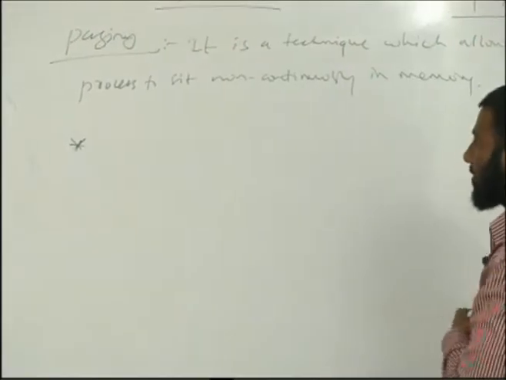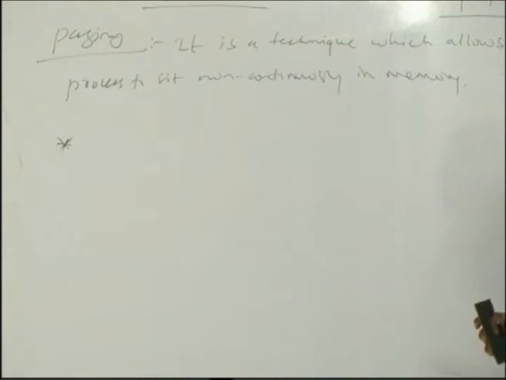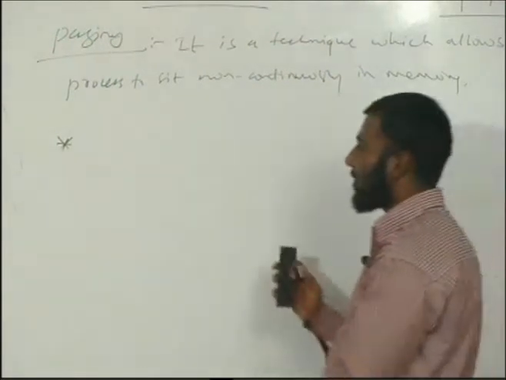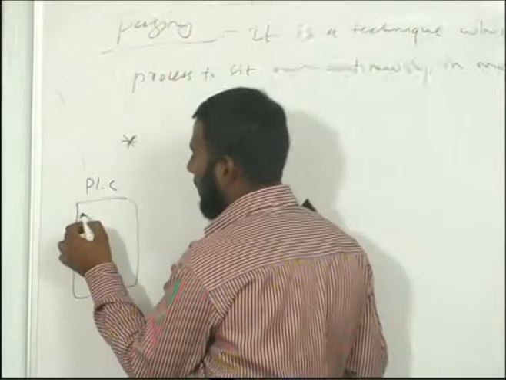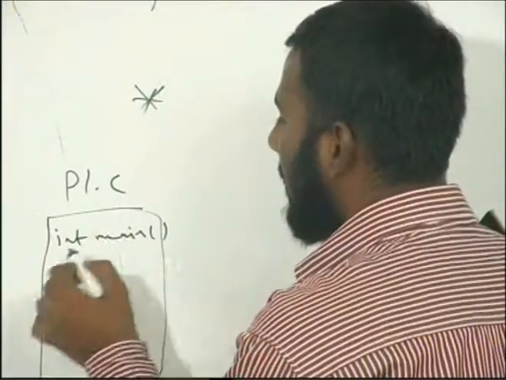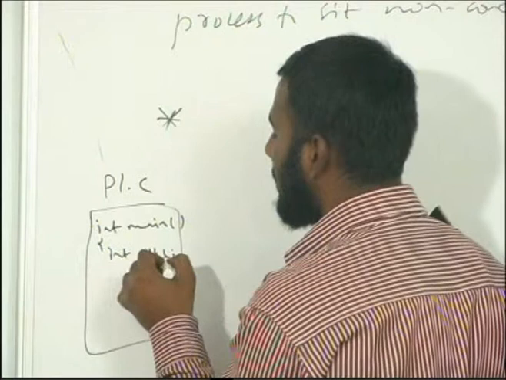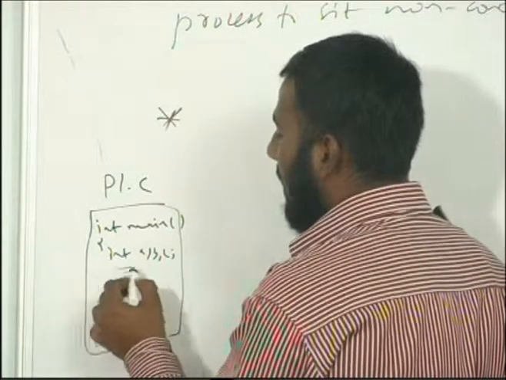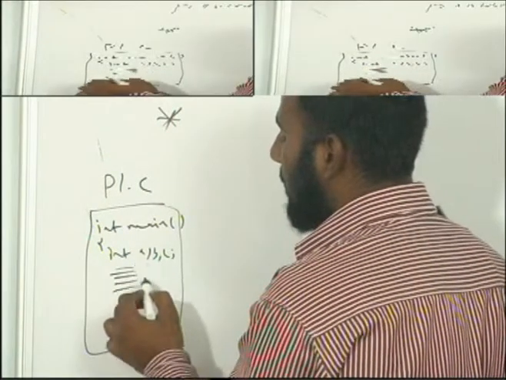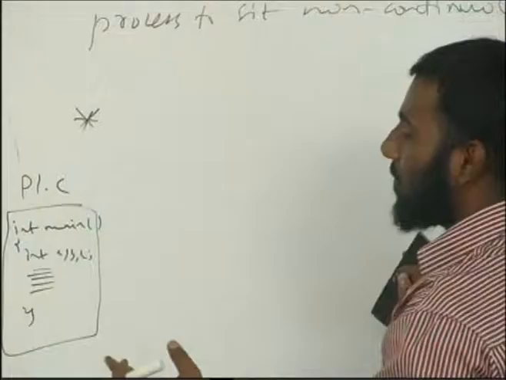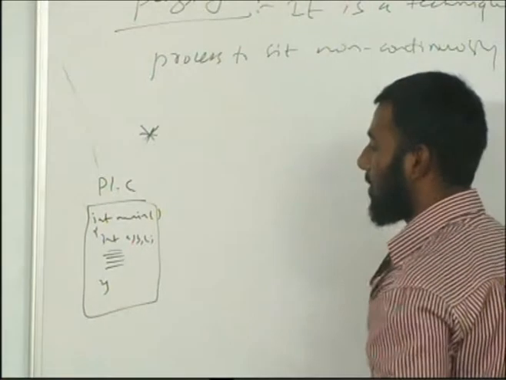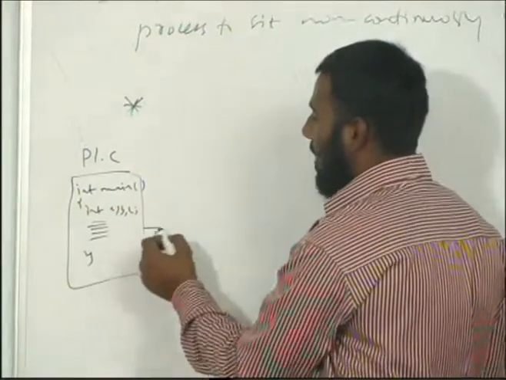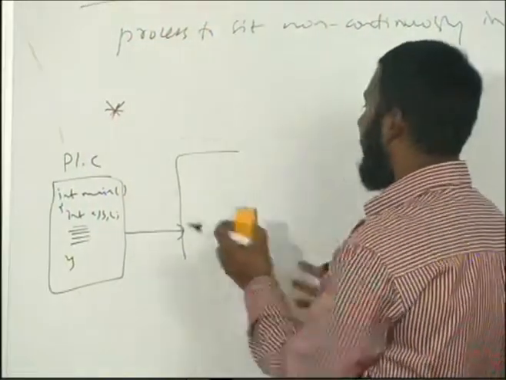It works like this. Now, we'll see a simple C program. Suppose I have written a C program p1.c. Suppose here I have written int main, and I have written int a, b, c. Some amount of memory is allocated here. These variables actually signify memory locations; these are the names of memory locations A, B, and C. Okay. Now, when this program is given to a C compiler, what happens?